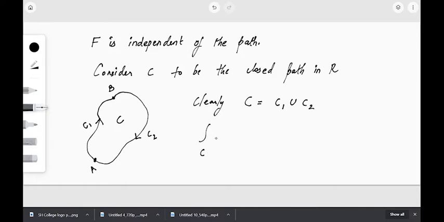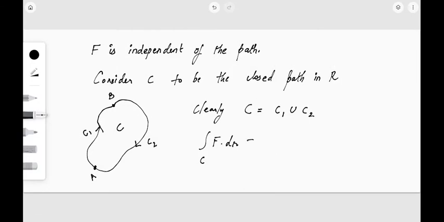So what will be integral over C f dot dr? Integral over C f dot dr will be, we can write it as integral over C1 f dot dr plus integral over C2 f dot dr. Why? Because C is C1 union C2. So we can split the integration also.